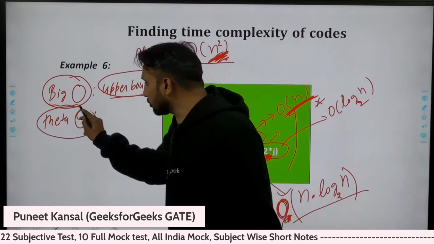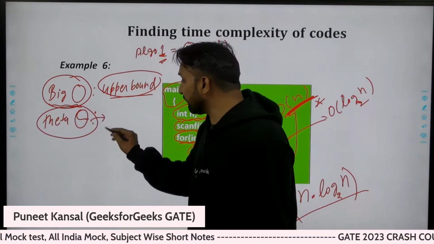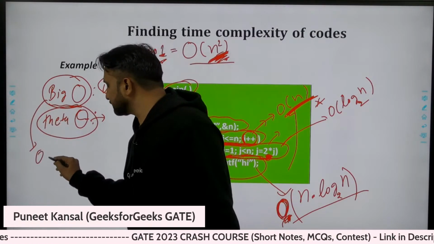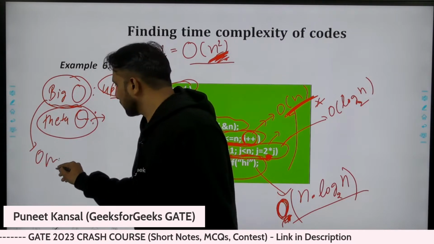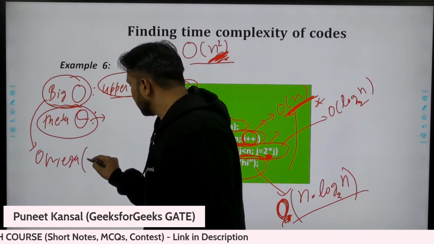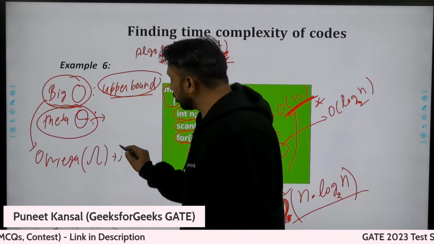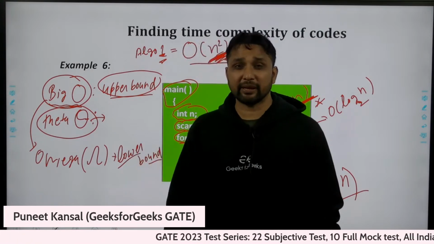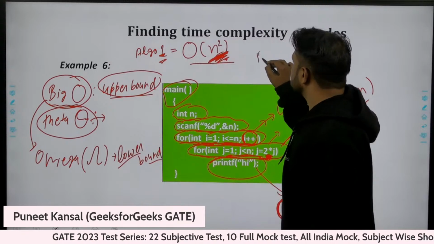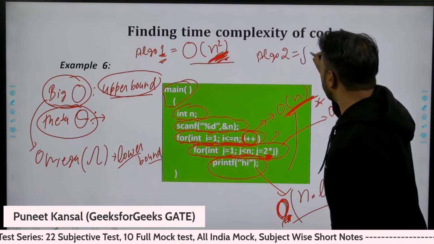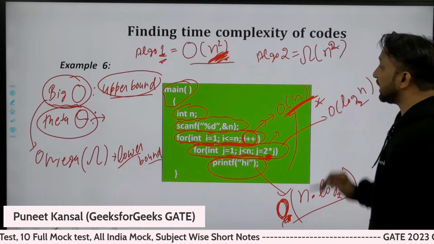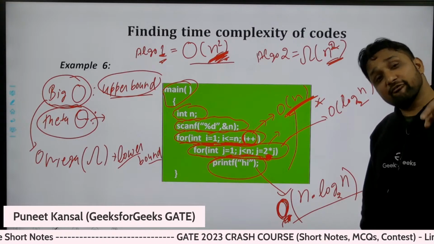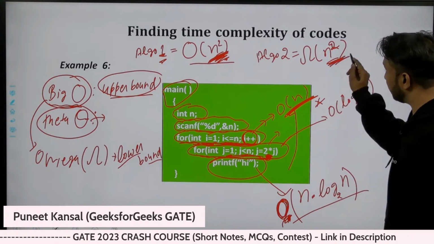Now, there is one more notation, that is omega. Omega tells us about the lower bound. Lower bound means the minimum time taken by an algorithm. If somebody says, sir, my algorithm is taking omega of n square time, he is telling me that his algorithm will not take less than n square time. It will definitely take at least n square time.